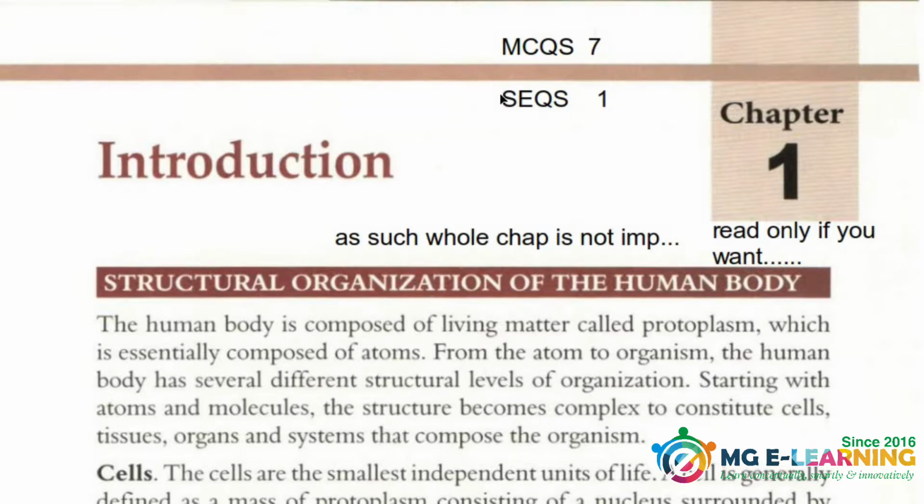From this whole book you will be having 1 SCQ and 7 MCQs. This book is very easy. The subject is very easy. You can easily get good marks. You don't have to cram all of the text, just the journal questions which are being repeated every time they come in papers. You can do this easily.